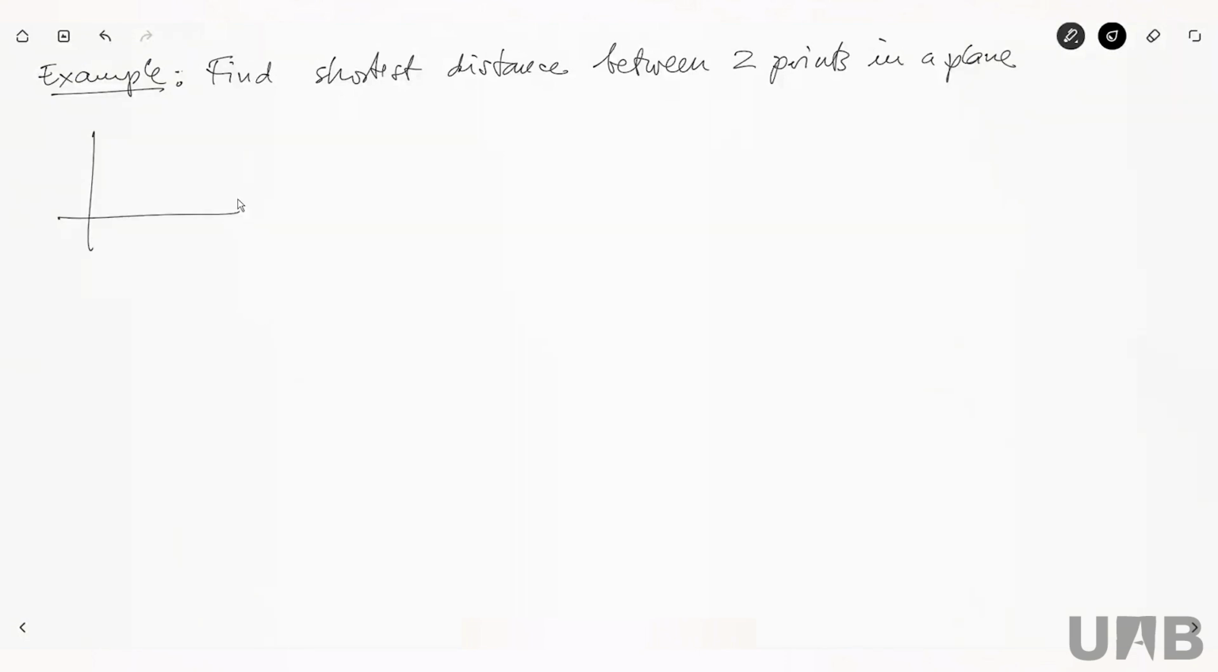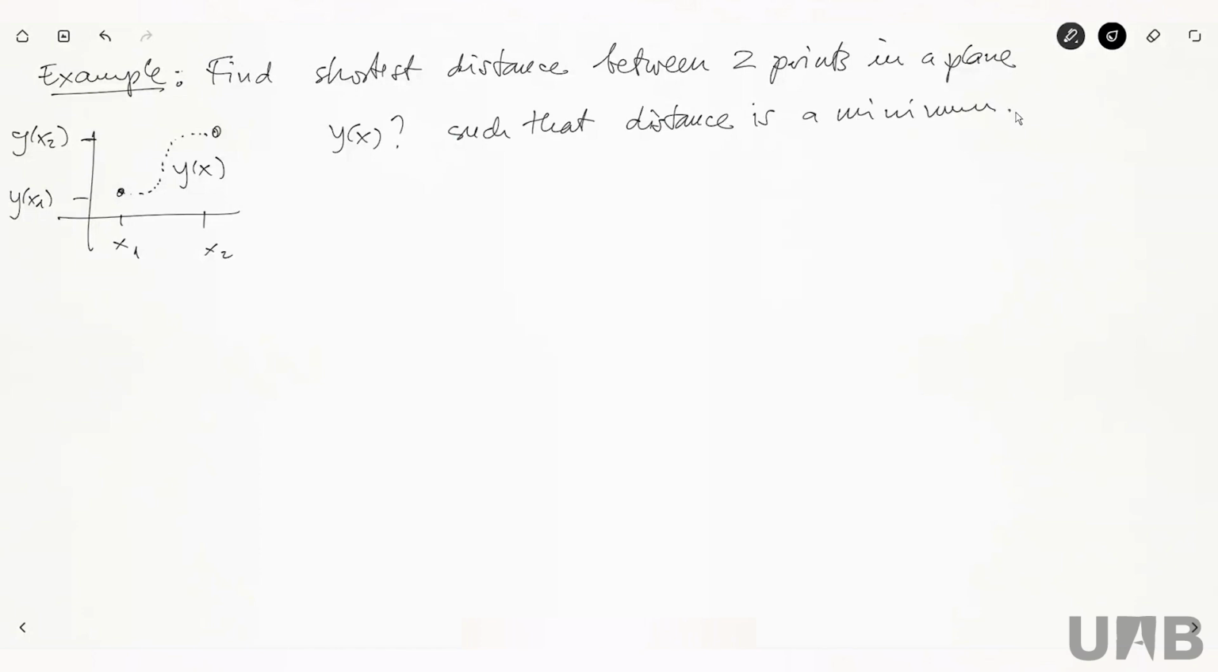So that means I have x1 and x2. This is y of x1. This is y of x2. And now the question is, which is the path that connects these 2 points, y of x, such that the distance is a minimum? In this case, we know it's a minimum. It's not a maximum, and it's not a saddle point.